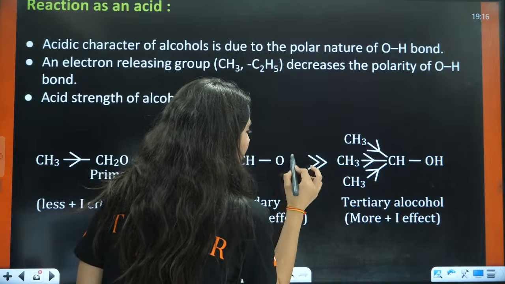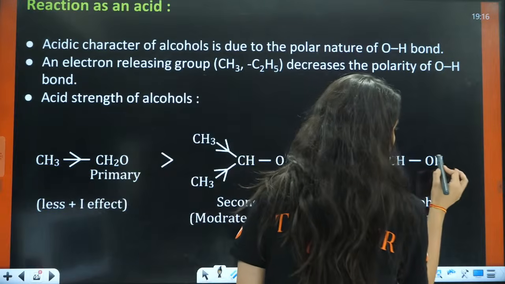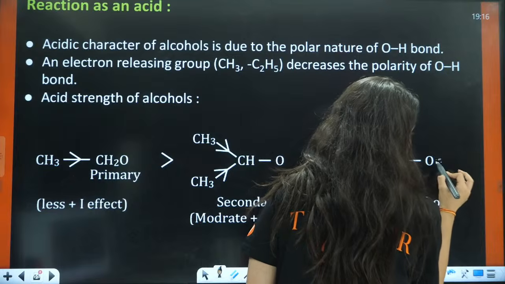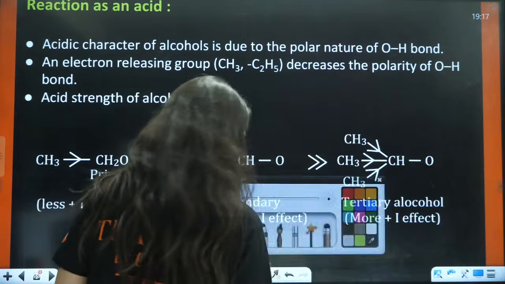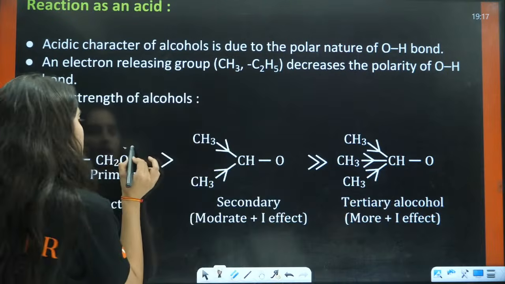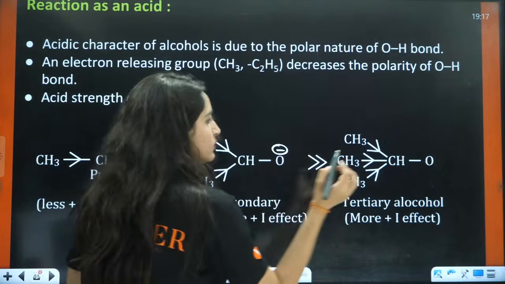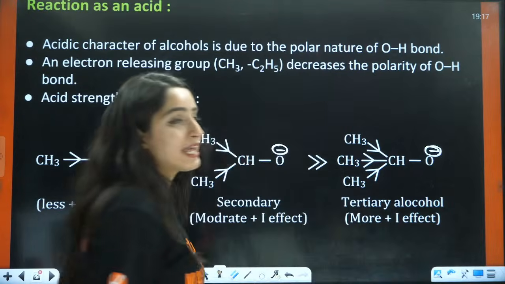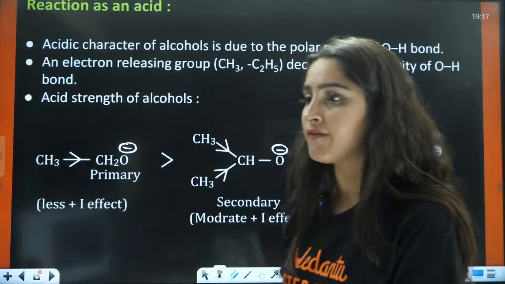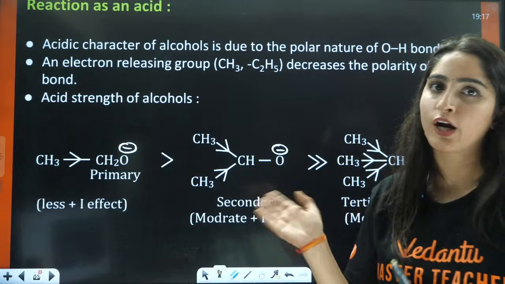Now which carbanion is more stable, we will talk about that. After losing H positive, these 3 carbanions will be formed. This is negative, this is negative, this is negative. Now tell me, negative means stress. If someone is giving you more stress, you will be like, get out of my life.